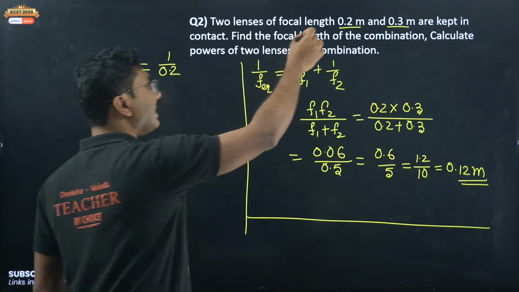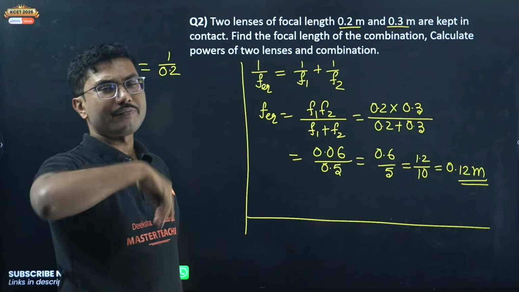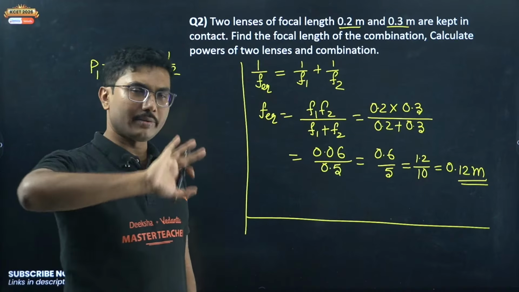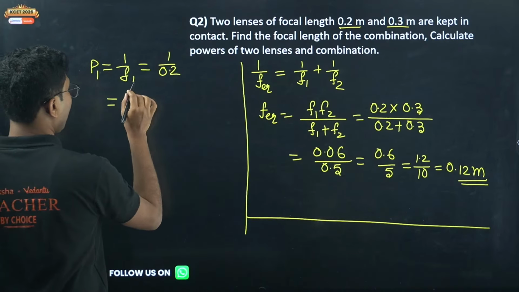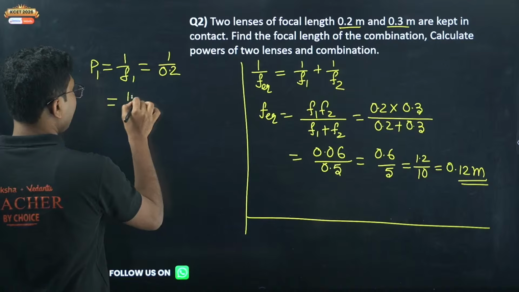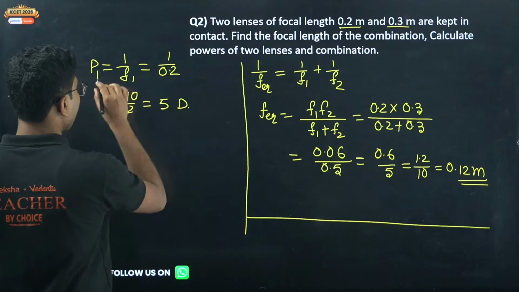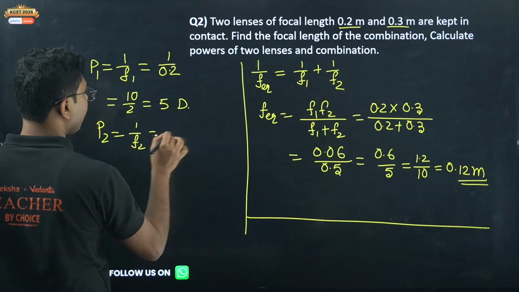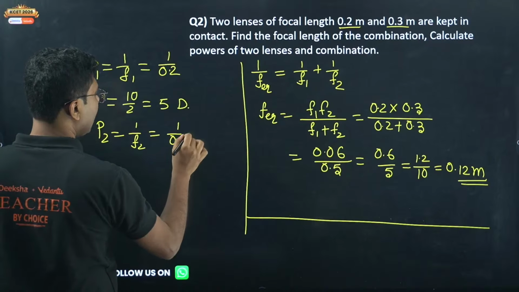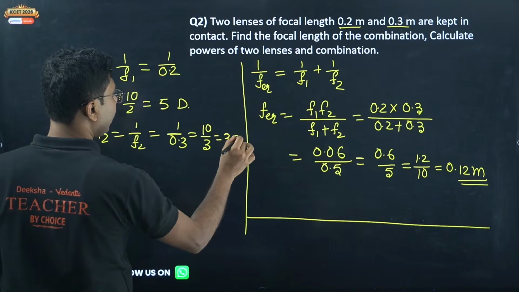If it is given in centimeters, here you have to use 100 by F. So 100 by F is sufficient to convert it into meter, you don't need to convert the units. So 10 by 2, that is 5 diopter. 5 diopter is power 1. Power 2 is 1 by F2, again given in meters, so 0.3, that is 10 by 3, that is 3.33 diopter.